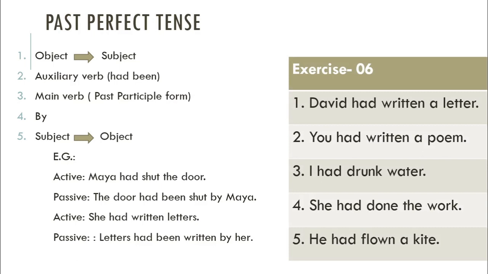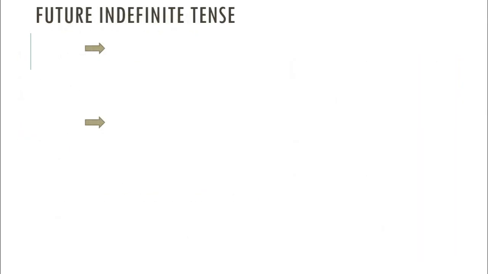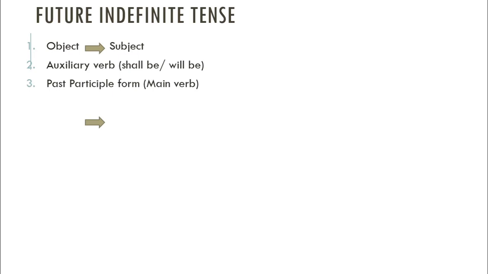Exercise 6 is given for you. Okay? Try to solve them. Future indefinite tense. Again, object will be the subject. Write auxiliary verb. Use the auxiliary verb shall be or will be. After that, write down the past participle form of main verb. Write down the preposition. Then subject will be the object.